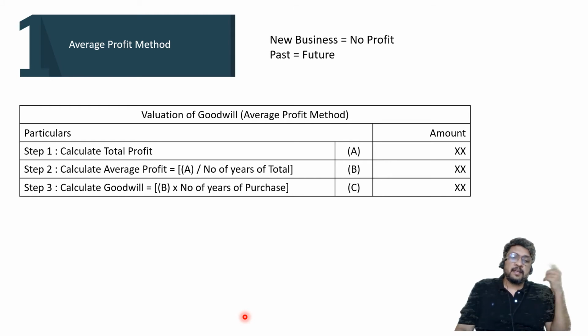So how many years it will take a business to start making its own profit is called number of years of purchase. I repeat, how many years it will take for the new business to start making its own profit is called number of years of purchase.